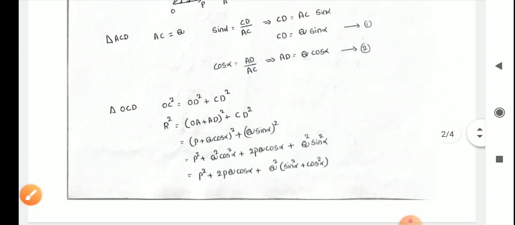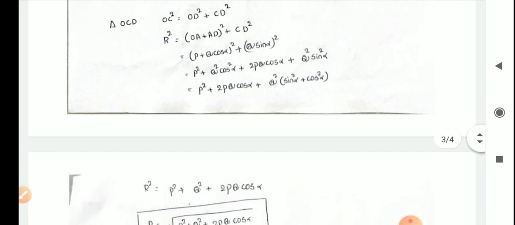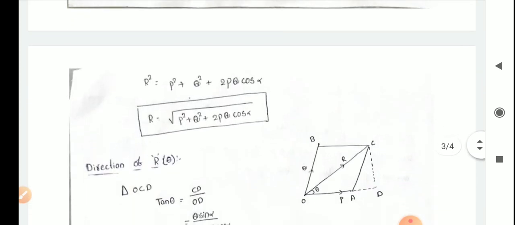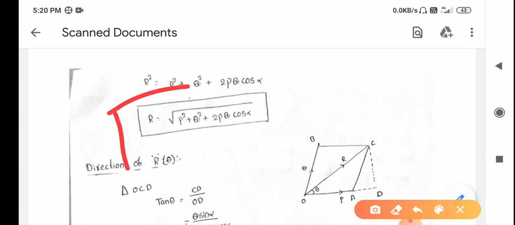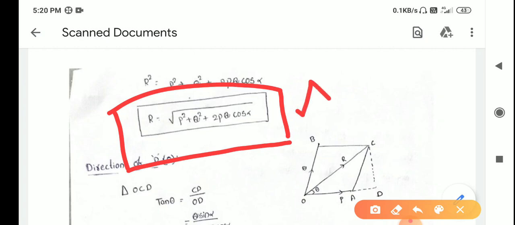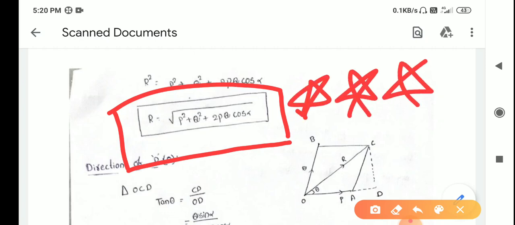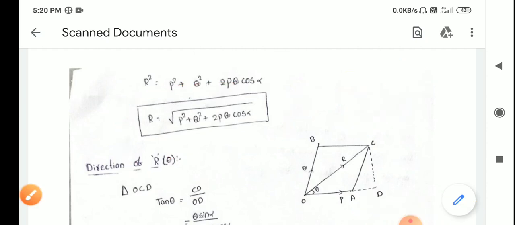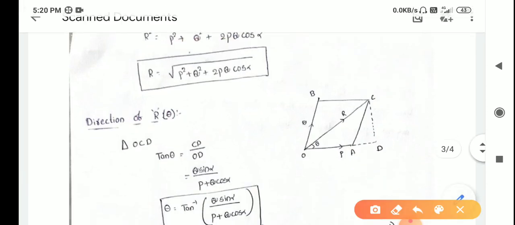OD square is nothing but (OA plus AD) whole square plus CD square. By substituting all the values and deriving, we can get the formula R is equal to square root of P square plus Q square plus 2PQ cos alpha. Very, very important formula for the mechanics subject. Then what is the direction of R?